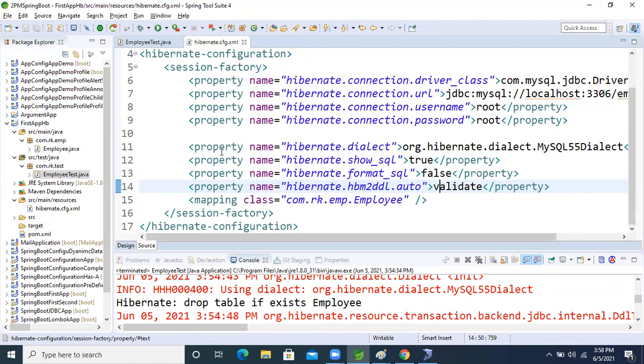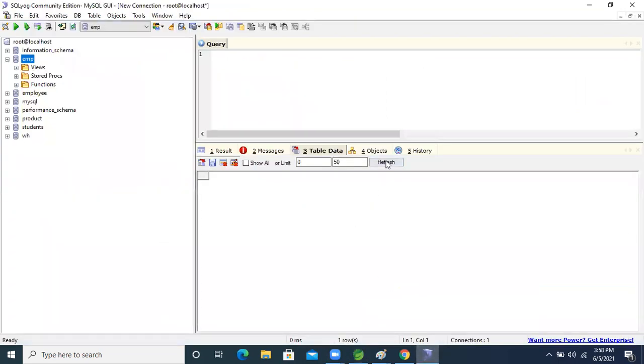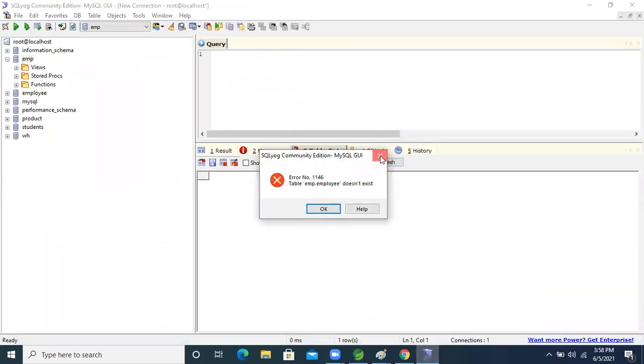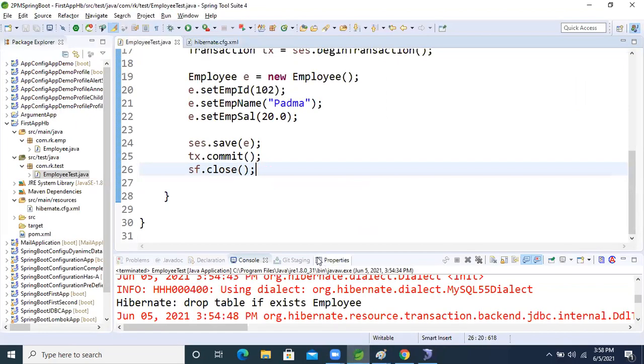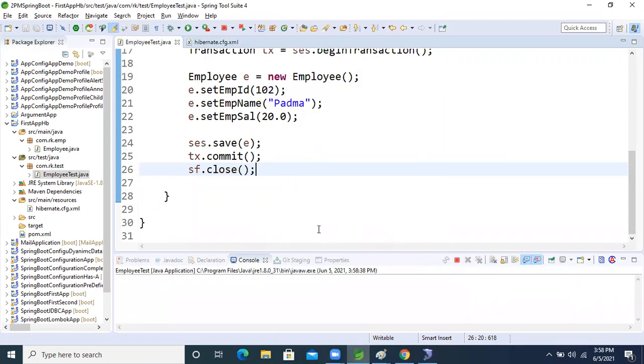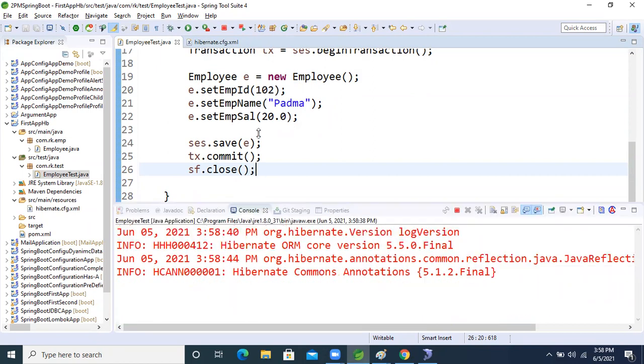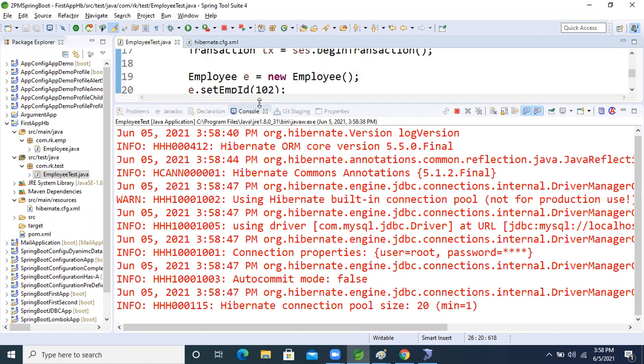Now, at this time, there is no table in the database, so we will get an error. Why? Because Hibernate is saying, developer, it is your responsibility to create the data table. Your responsibility to create the table, then I will insert the data. That is what validate means. See this, we will get an error.